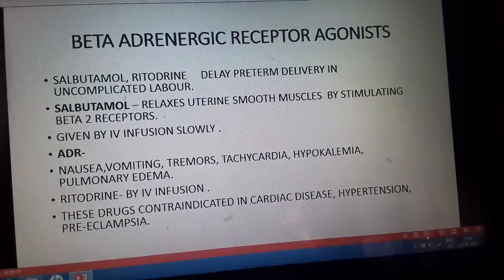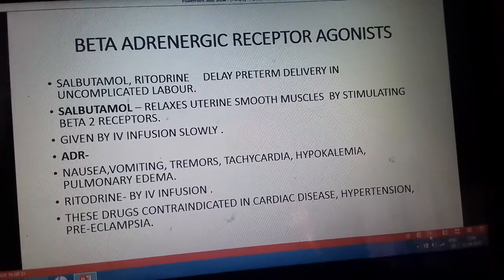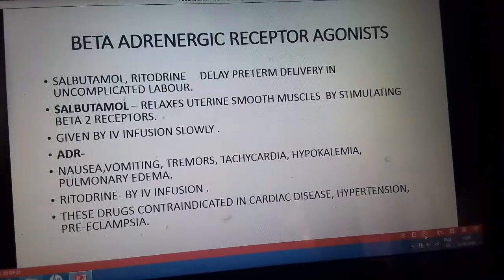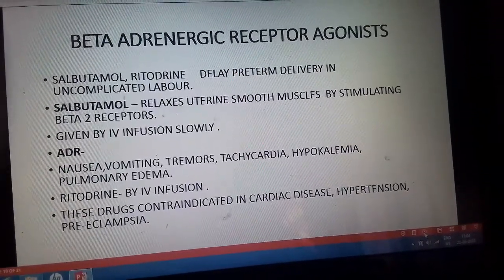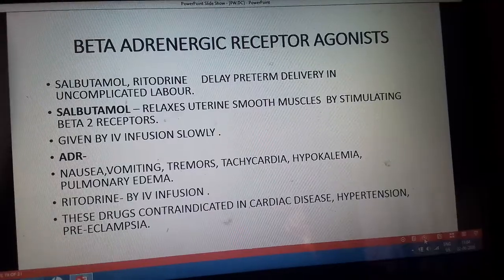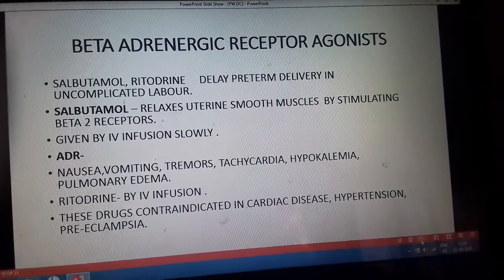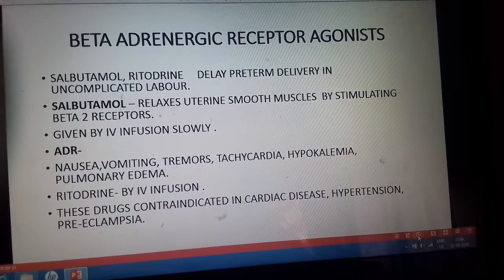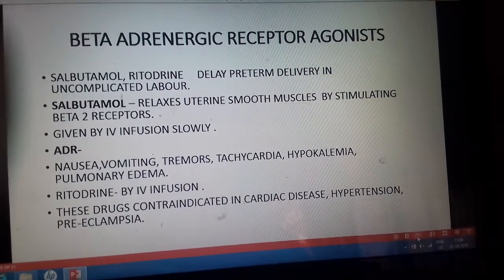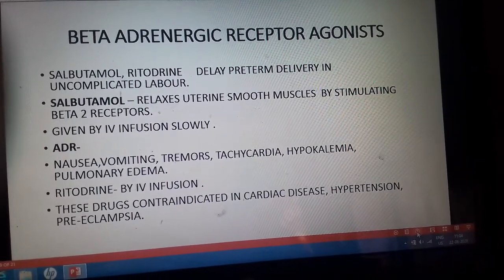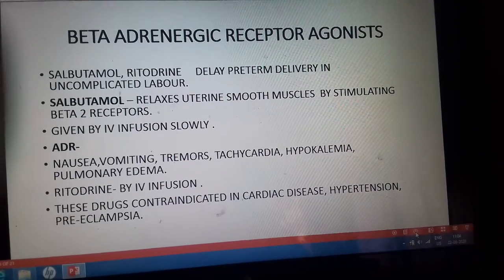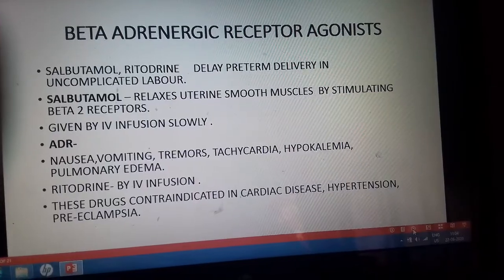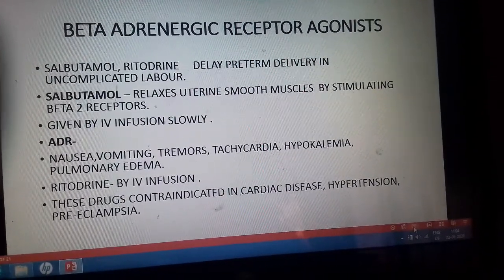Ritodrine is a beta-2 agonist, so it stimulates the beta-2 receptors on the uterine smooth muscles and causes relaxation, and this leads to the inhibition of contractions and relaxation of the uterus. So they delay the preterm labor by inhibiting uterine contractions in uncomplicated labor.